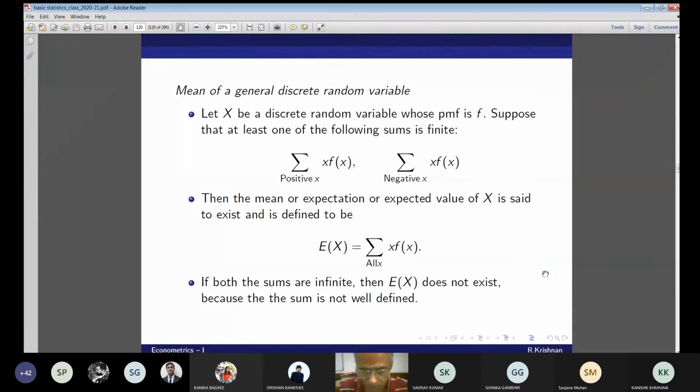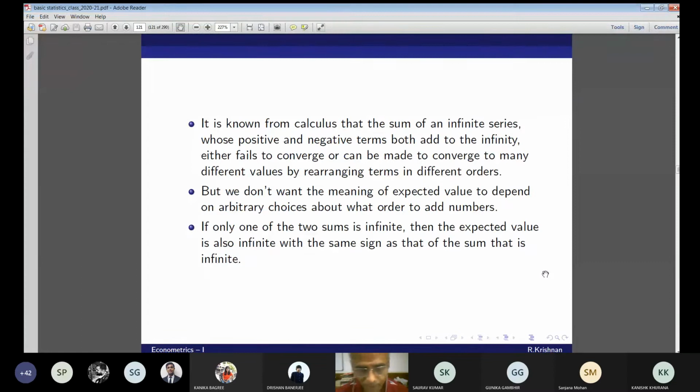In calculus, people also say the sum of an infinite series whose positive and negative terms both add to infinity either fails to converge or can be made to converge to many different values by rearranging terms in different orders. But the problem is we do not want various values. We do not want the mean to depend on the order in which we add the numbers. We want only one mean.